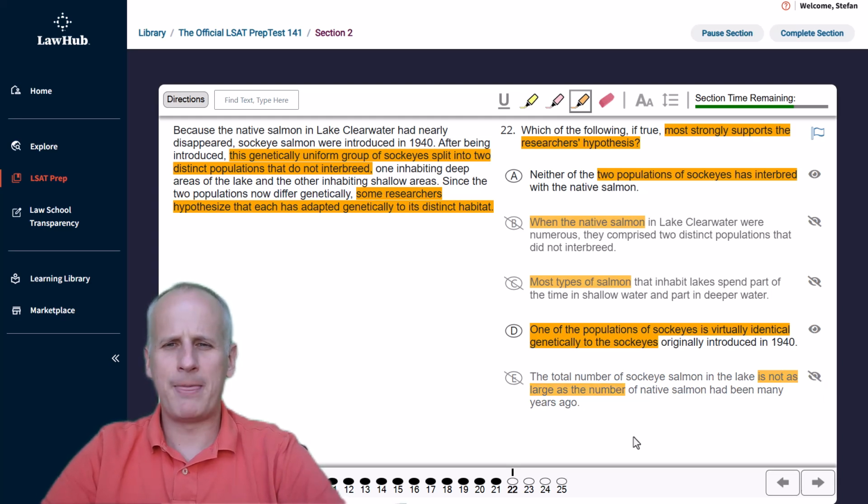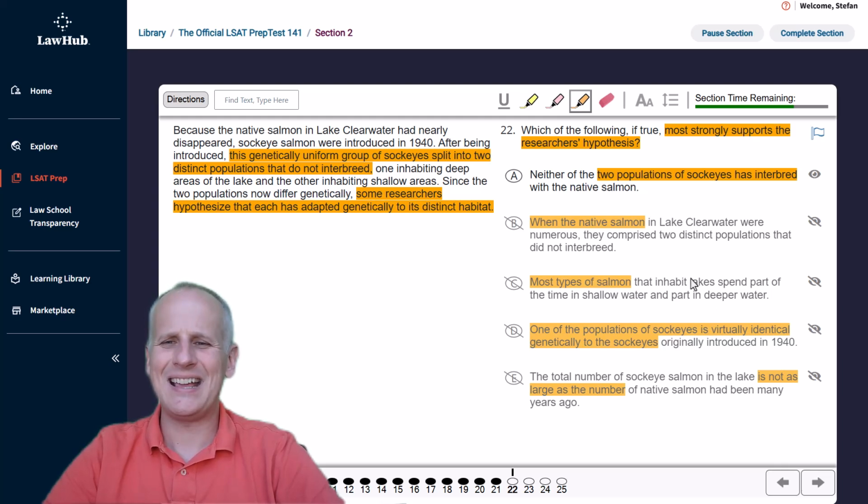And remember that when you're down to two, you really want to focus on reasons to eliminate rather than to select. And you need to consider whether an answer choice might actually be presenting you with a reversal. So choice D says that one of the populations is virtually identical to the originals. Well, then, did it adapt if it's identical? No, it actually stayed the same. So D is actually weakening the argument by saying that one of the two populations didn't change at all. So we can eliminate that if we track it a little bit more clearly.